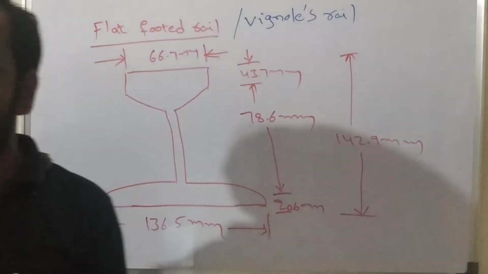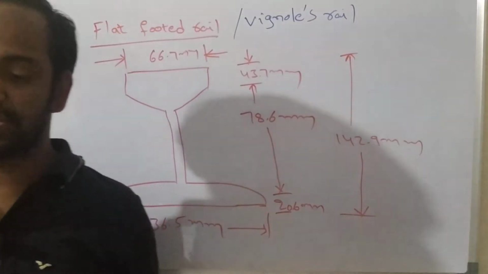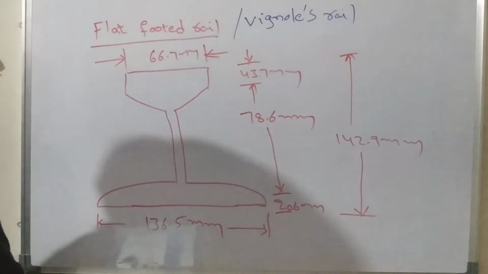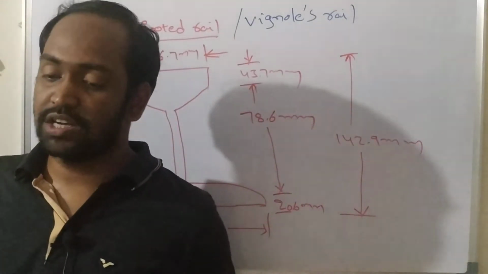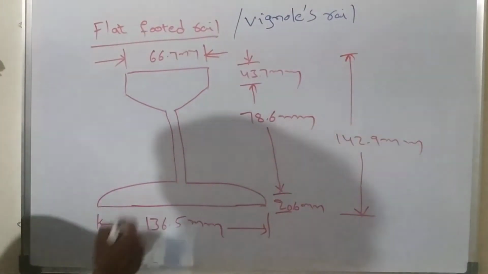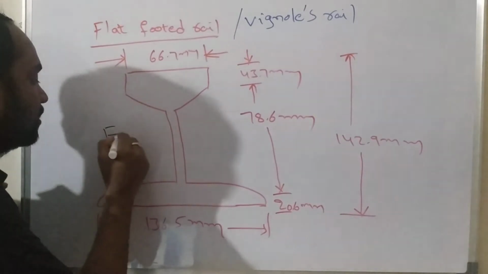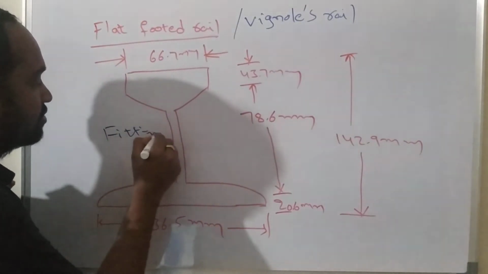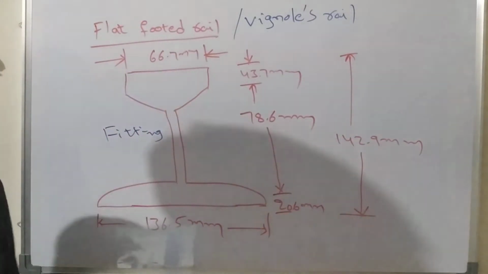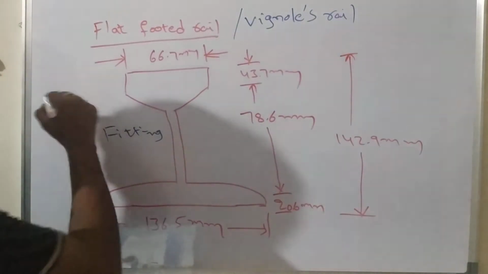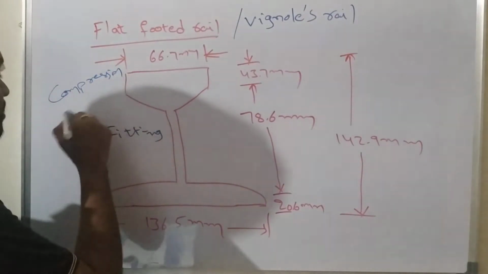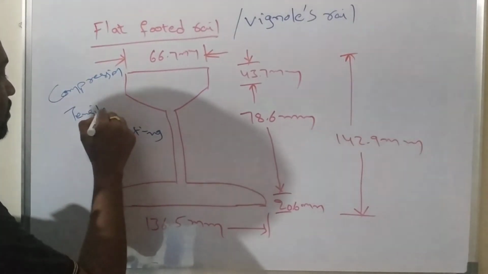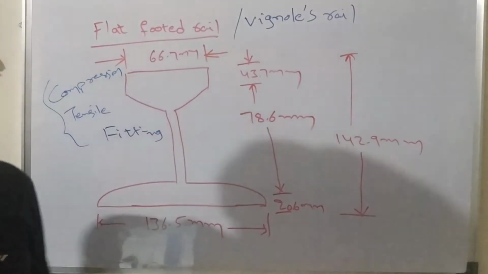Initially, the flat-footed rails were fixed to the sleepers directly, and no chairs and keys were required. But nowadays, chairs and keys are used. Flat-footed rails are convenient in terms of fitting, and they can bear both the compression stress and the tensile stress efficiently. Understand?